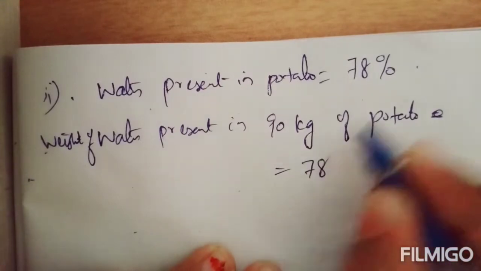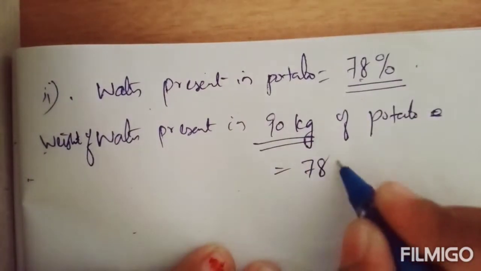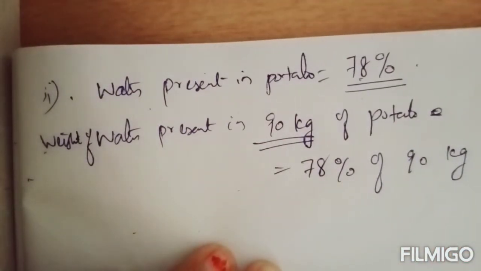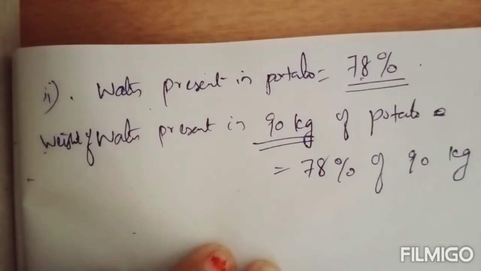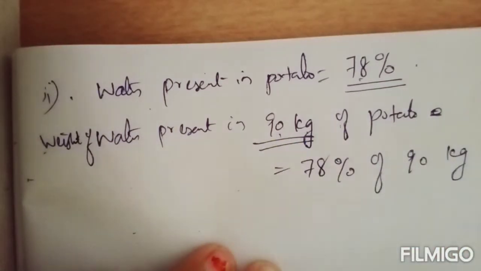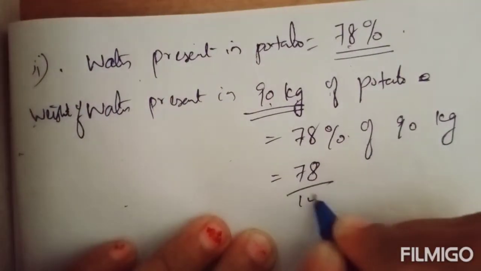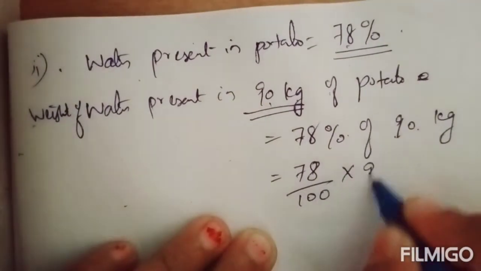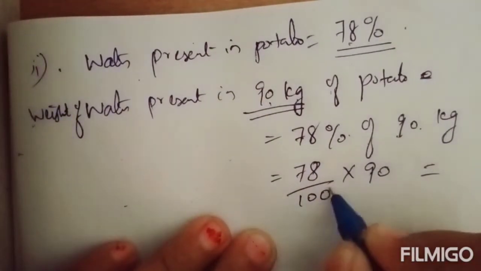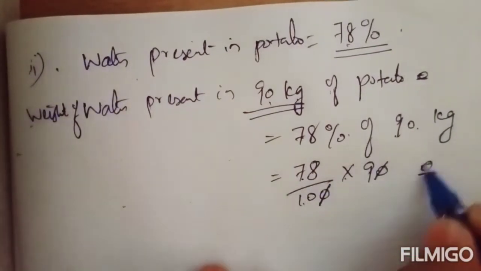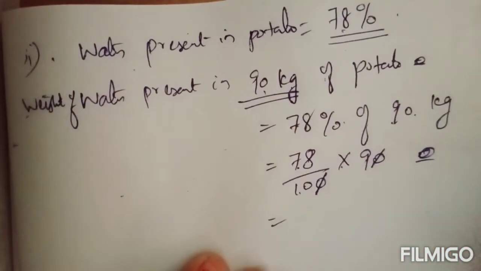Just to find 78% of 90 kilogram. If you find that, you will get what kilogram of water is present in 90 kilogram of potato. So 78% of 90 kilogram. How can we find 78%? It is 78 by 100 into 90. Now this zeros we can cancel. You will get 78 by 10 into 9. Okay, 78 into 9, first find that. 78 into 9, you will get 63.